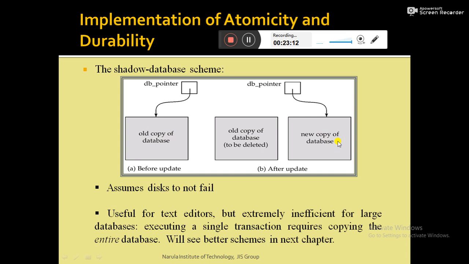A new copy has been created by the DBMS, or the recovery management component. So now we have two copies of the same database with the same content. The old copy, from which we created the new copy, is termed the shadow copy.